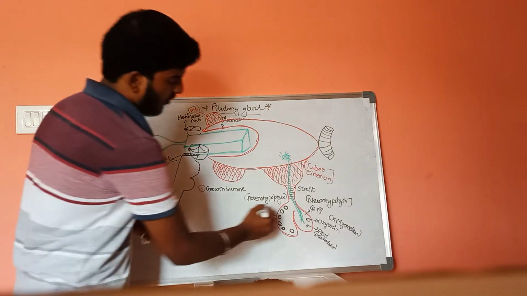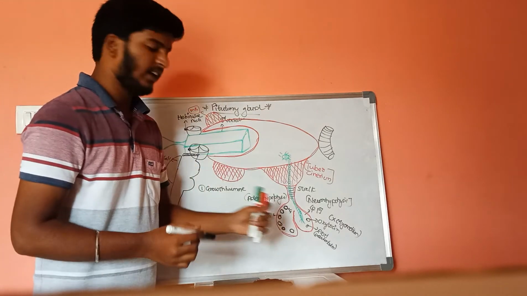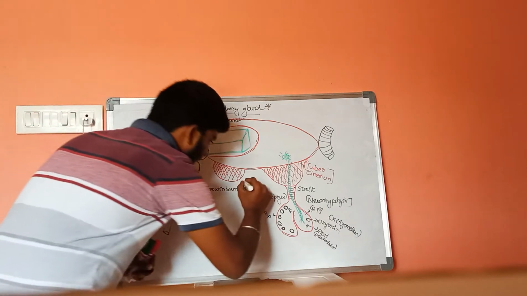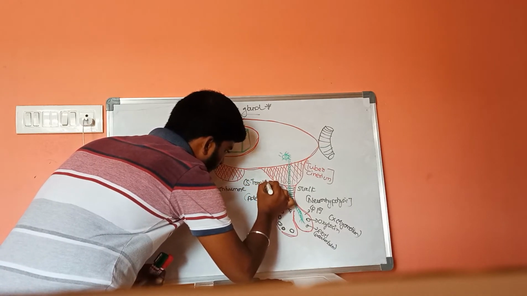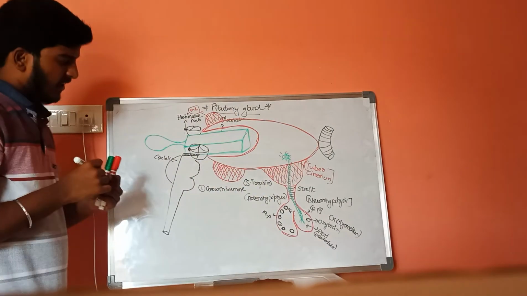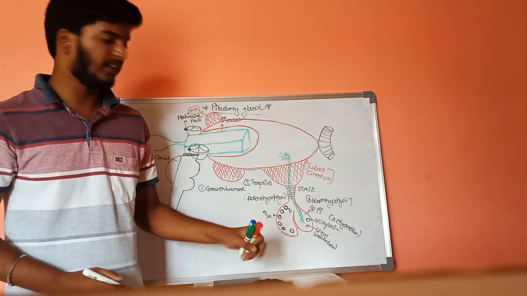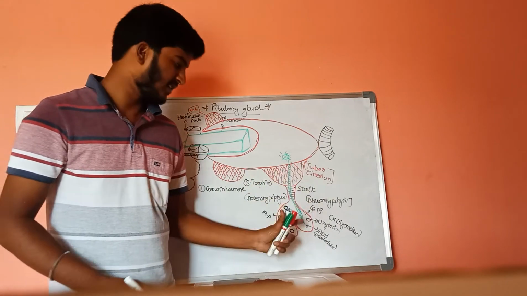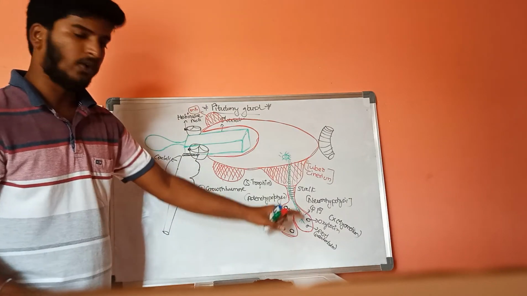Growth hormone is a local hormone, also called somatotropin. It helps in the growth of the body, muscles and so on. This is the first hormone, growth hormone.